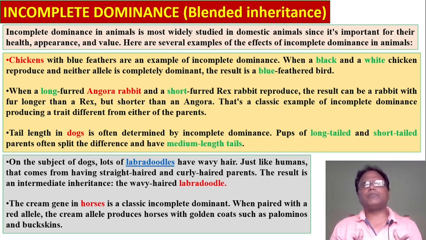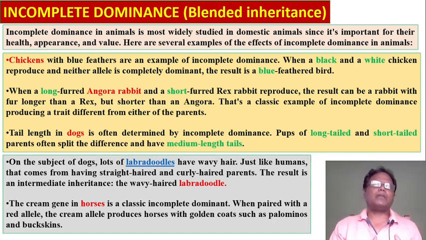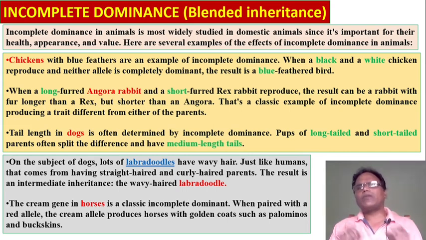Incomplete dominance in animals is mostly studied in domesticated animals since it's important for their health, appearance and value. Here are several examples of the effects of incomplete dominance in animals. Chickens with blue feathers are examples of incomplete dominance. When black and white chickens reproduce, neither allele is completely dominant. The result is blue feathered birds.